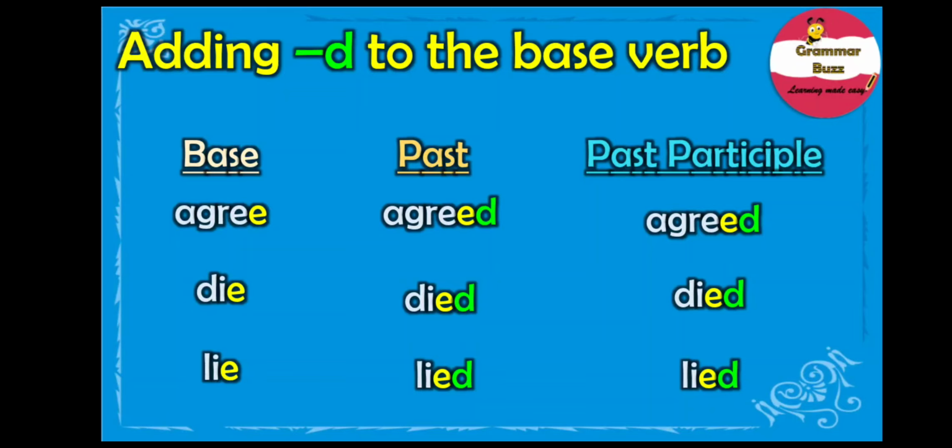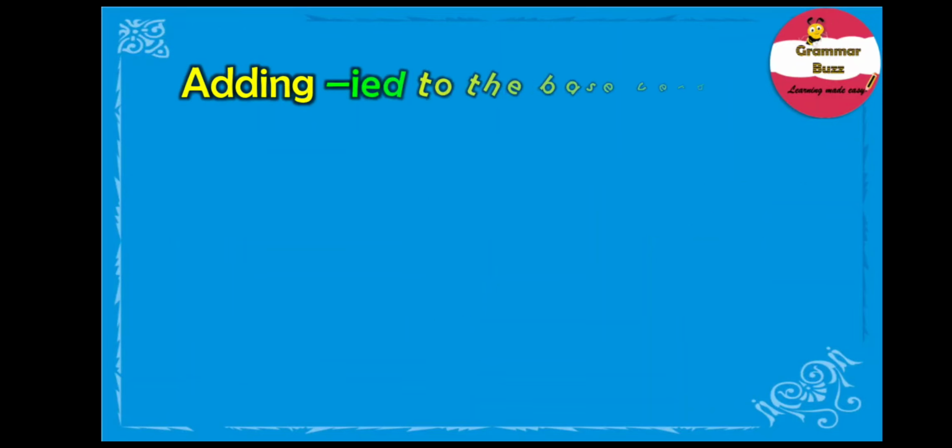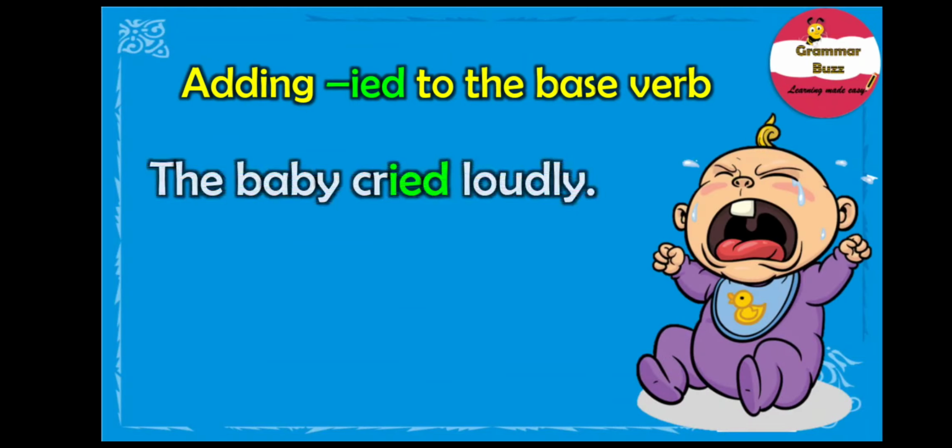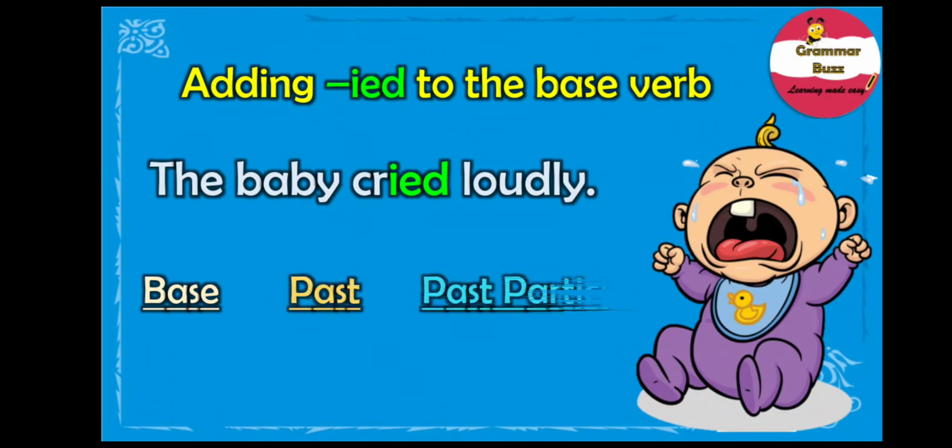Simple, right? Well, there are some verbs that can be converted into their past and past participle form by adding IED to the base form of the verbs. Yes, just by adding IED. And how do we do that? Well, let us take the example of the baby cried loudly. Note the verb cried in the sentence. The base verb cry ends in a Y.